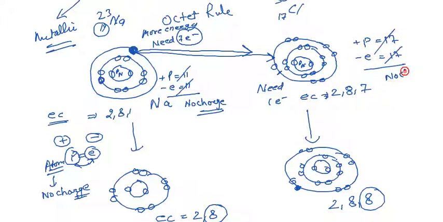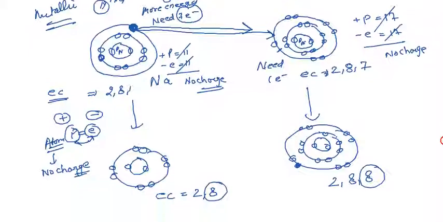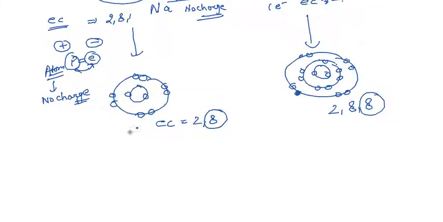But after giving 1 electron, the proton value is the same 11, and the electron value becomes 10 because 1 electron is given away. So the 10 electrons cancel out 10 protons, 1 proton is left, meaning 1 positive charge comes.